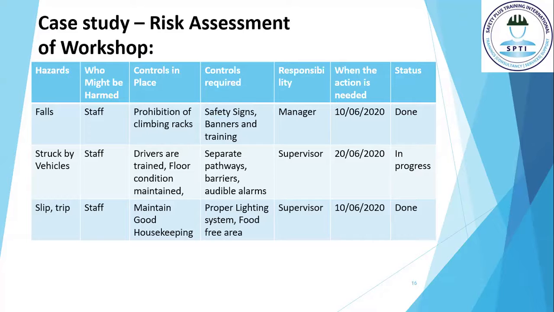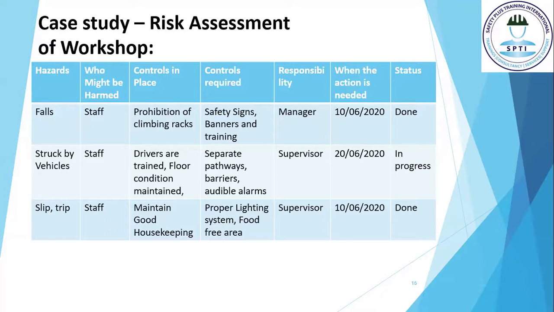He identified falls, struck by vehicles, and slip and trip hazards. He wrote down that from these hazards, the staff will be harmed. He also identified the controls already in place for the different hazards. For falls, he identified the prohibition of climbing racks. For struck by vehicles, the drivers are properly trained and floor conditions are properly maintained. For slip and trip, the management has maintained good housekeeping.